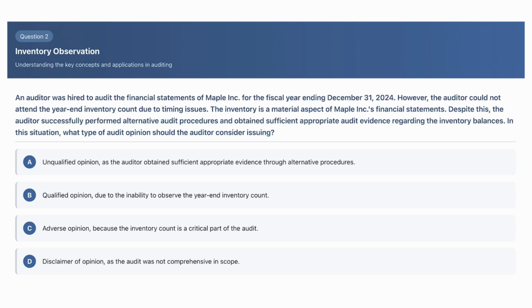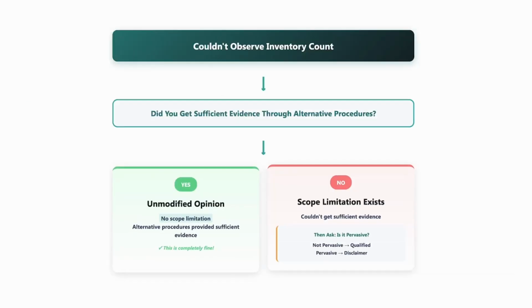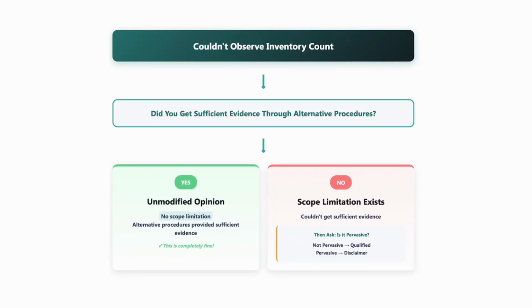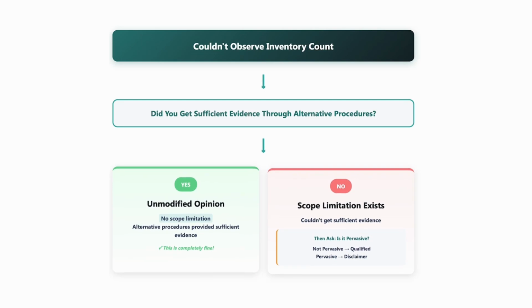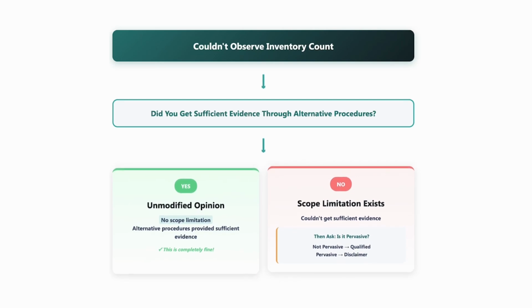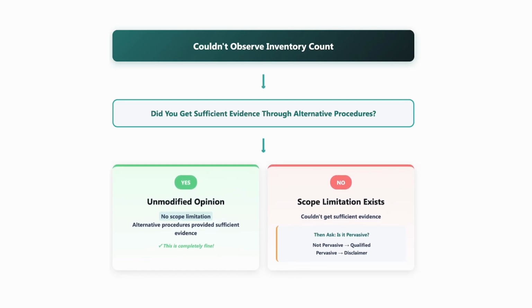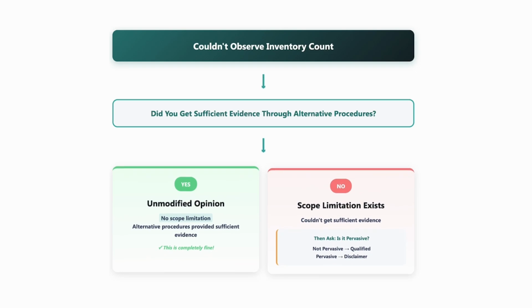So as long as we can actually perform alternative procedures and we get the evidence we need, then there's no need to actually modify the opinion. So we couldn't observe the inventory, but we could get the audit evidence another way. So that is completely fine. There's no reason that we need to actually modify the opinion.